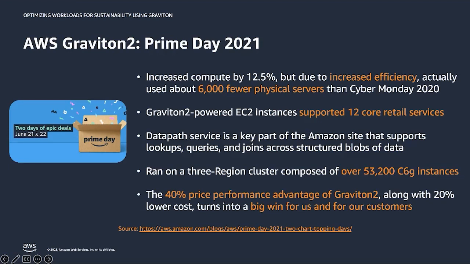One specific example of a large-scale production workload is the data path service that powers the Amazon.com site. During Prime Day 2021, this workload ran on a 3-region cluster with over 53,000 Graviton instances. The performance efficiencies of Graviton at scale means Amazon reduced the carbon footprint of the workload running on one of the busiest times of the year. The cost savings due to better price performance of Graviton enable Amazon to reduce costs and pass on those cost savings to customers. Graviton enables better performance, lower carbon footprint, and lower cost.